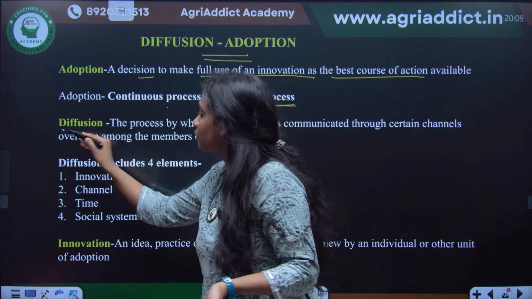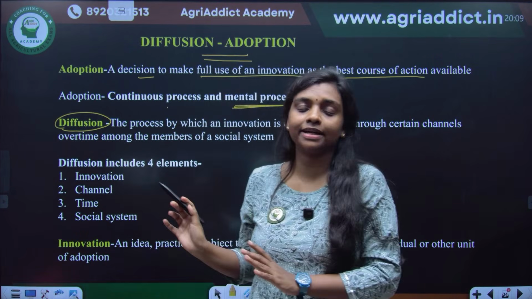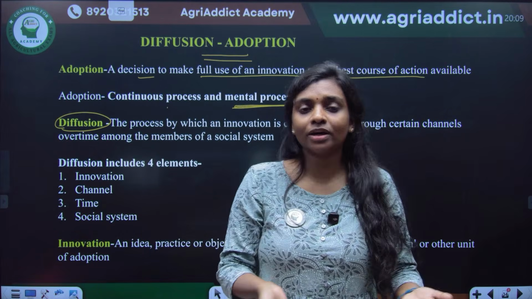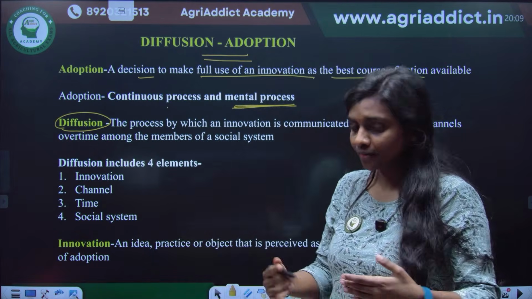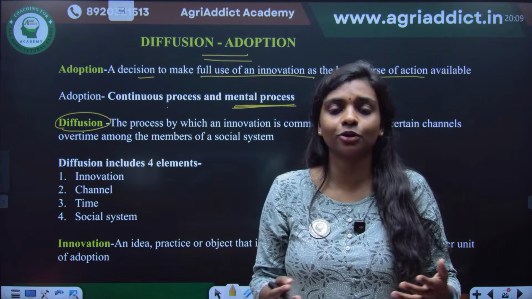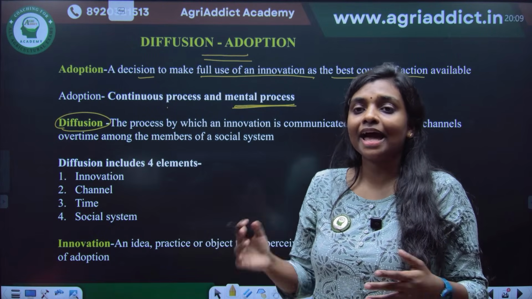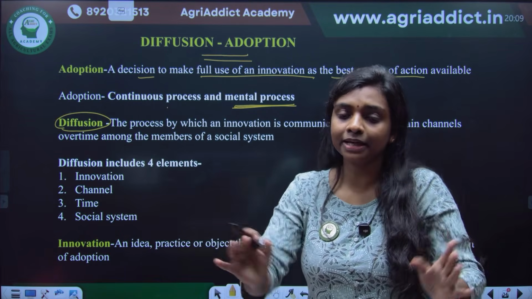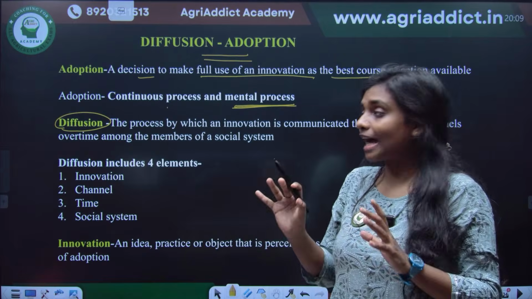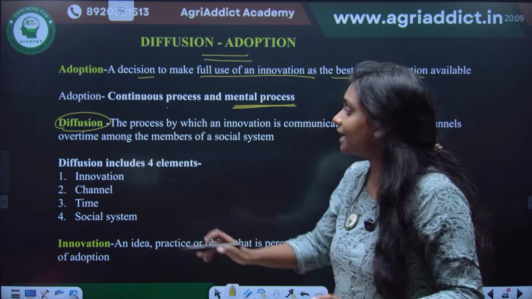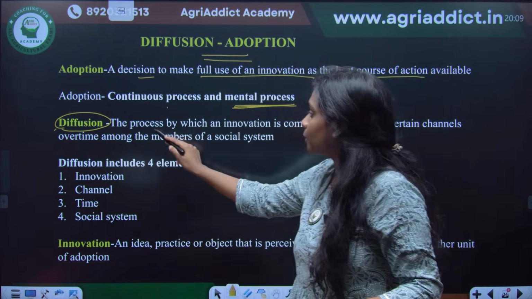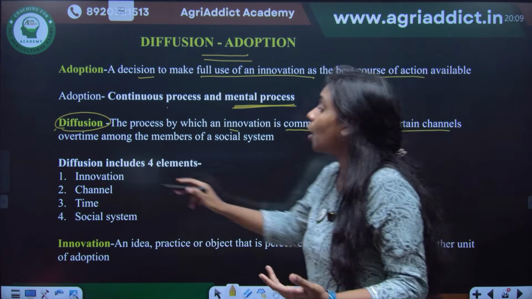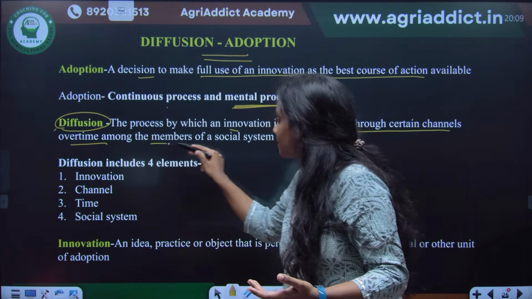Whereas when you come to diffusion, so you used the AgriAddict platform, and maybe you liked it or maybe you didn't like it. So what happens? You will tell your friends or other colleagues, you will be discussing, and based upon that, they will either be selecting or rejecting the program. So what happens in a social system, that is the diffusion process. The process by which an innovation is communicated through certain channels over time among the members of a social system.